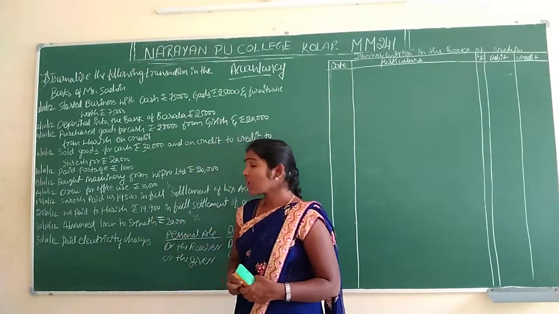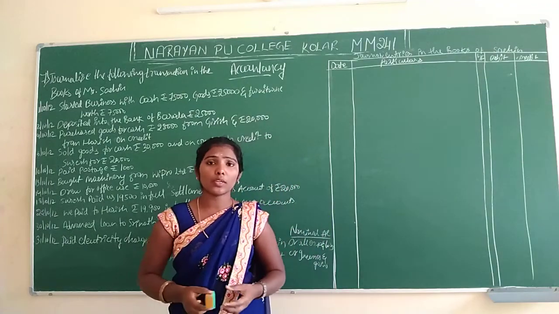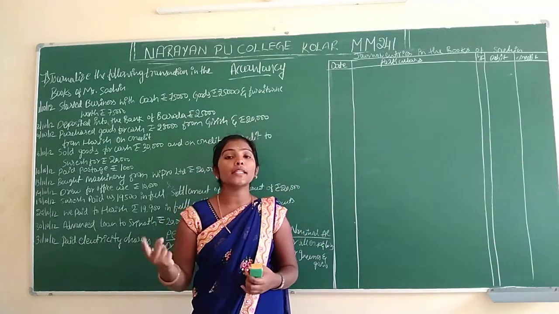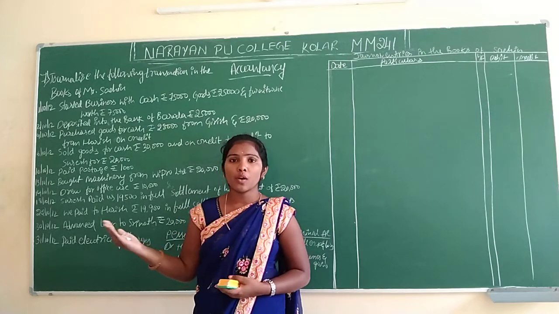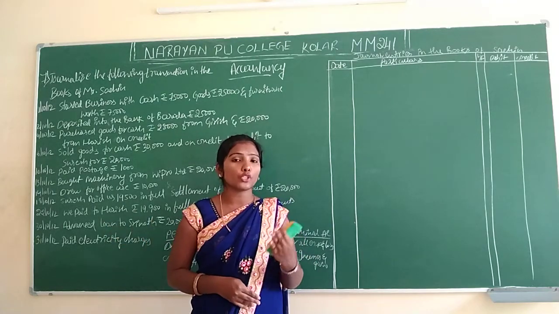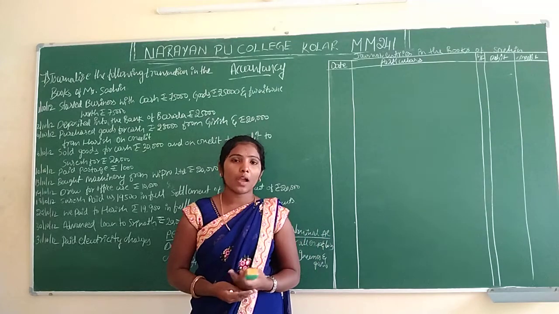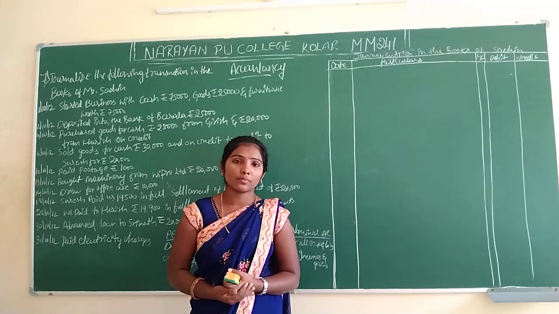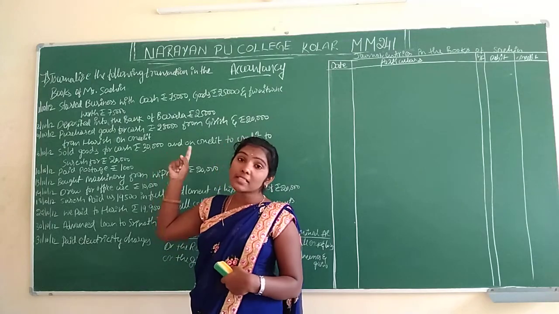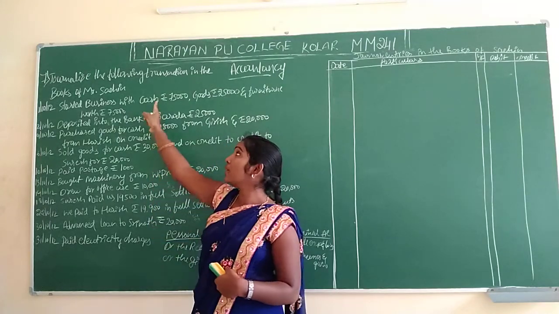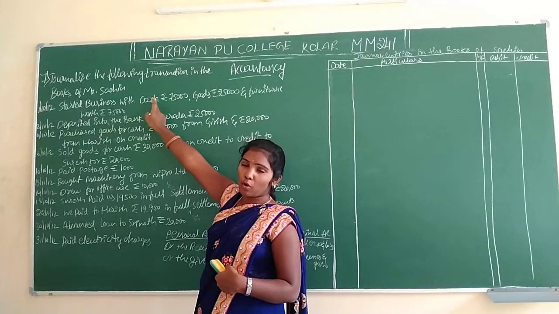And even loan. Loan also is a new adjustment, a new entry. How will we pass the journal entry for loan? Which account should the loan be in? And the discount received is in which account? We will discuss now. Already I told you, the first entry should always be capital. The first entry should be capital only.